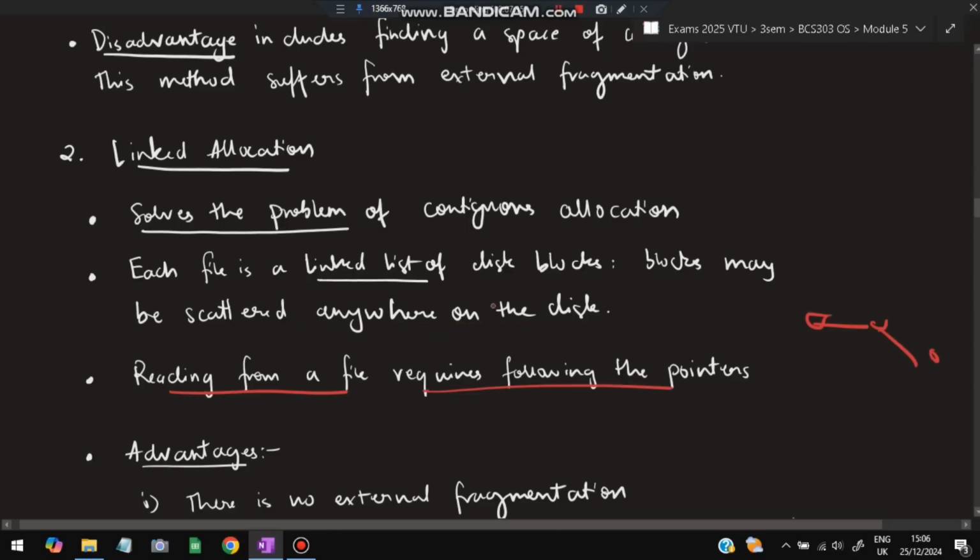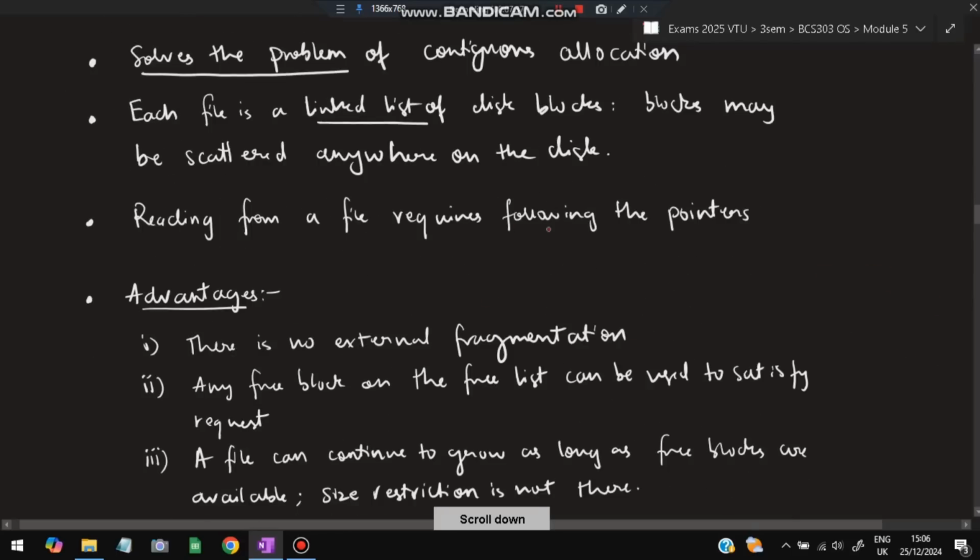Reading from a file requires following the pointers. Following the pointers means, suppose that I have 4 blocks, and if I want to reach the last block, I have to start from here, follow this pointer, then this, then this. So following the pointers is required.